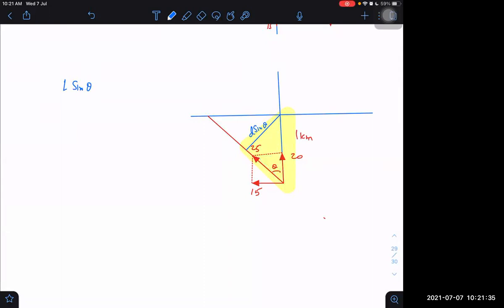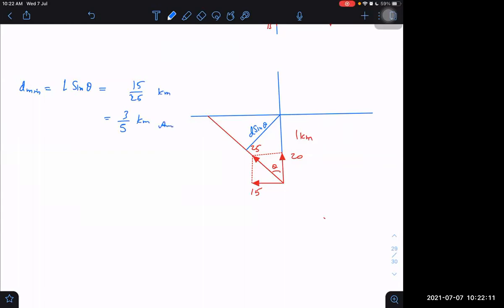Theta is common to both triangles, and this is our trick. We take the theta value from the velocity triangle and put it in the positions triangle of distances. So 1 sin theta will be equal to d minimum, which is 15 divided by 25, and as you said already, 3 by 5 kilometers.